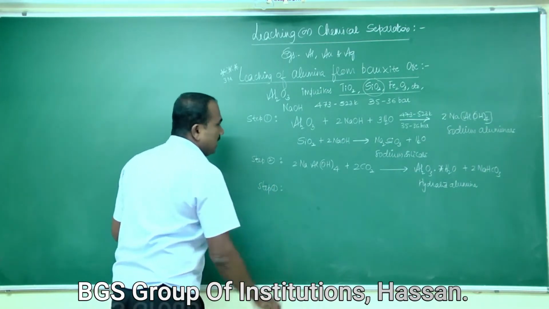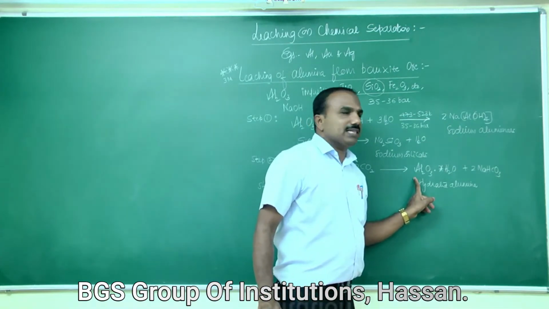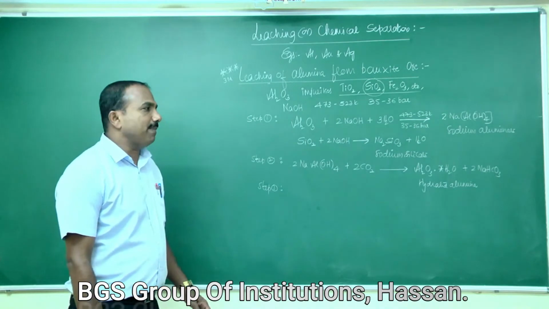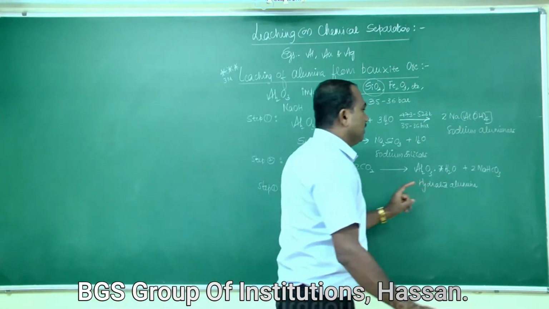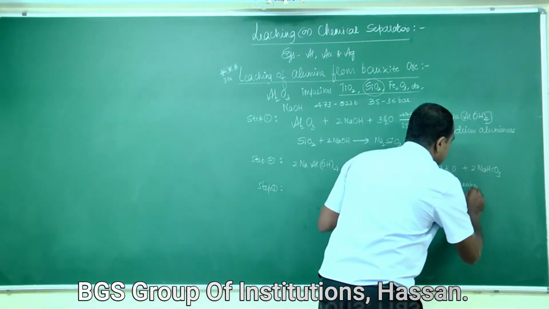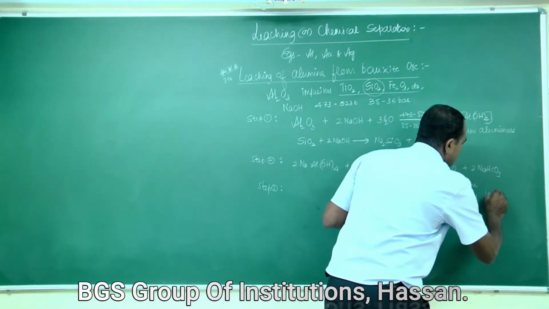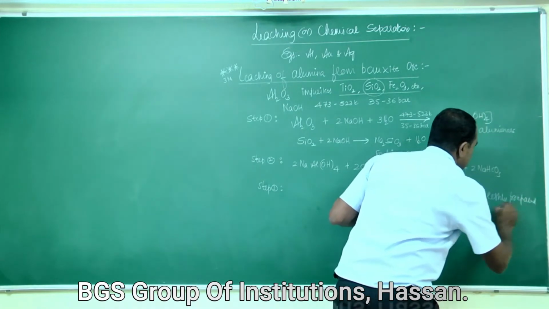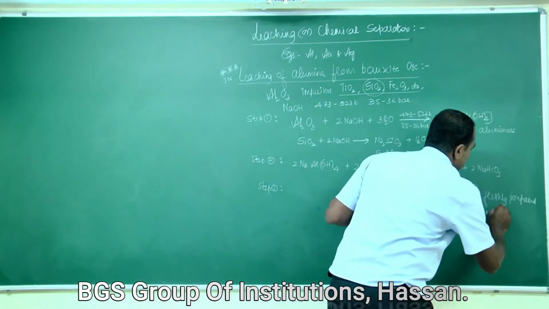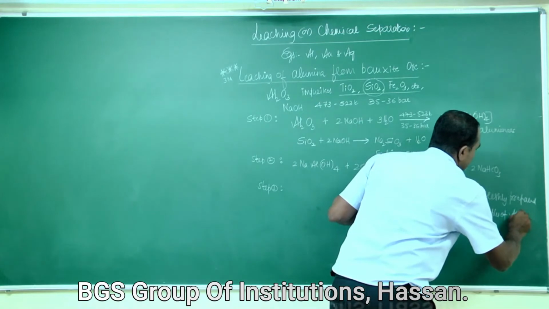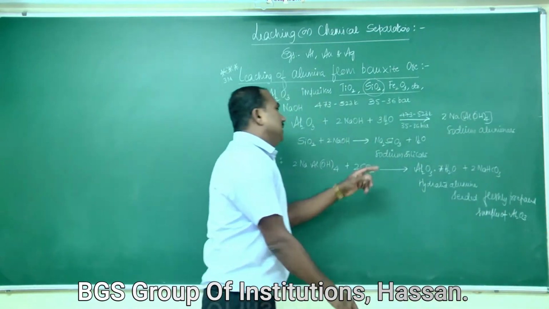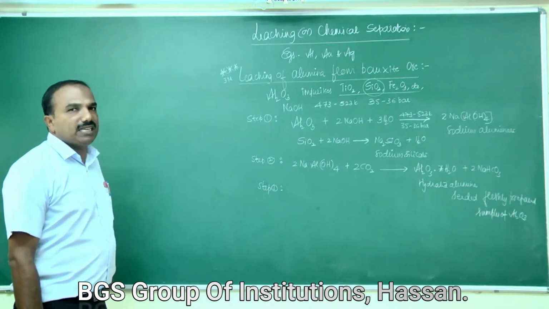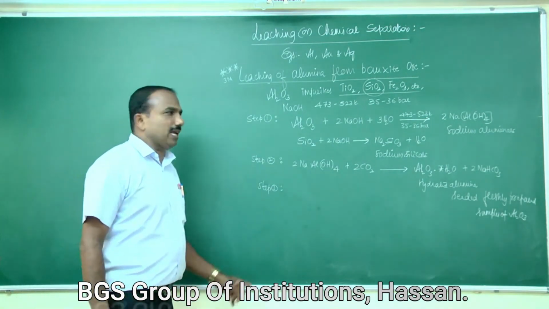Next, step 3. At this stage the solution is seeded with freshly prepared samples of alumina. This is important. Now the hydrated alumina obtained is heated at a temperature of 1470 Kelvin.